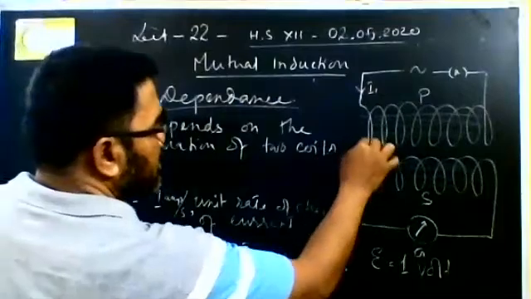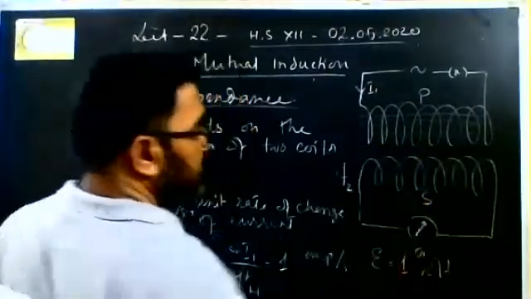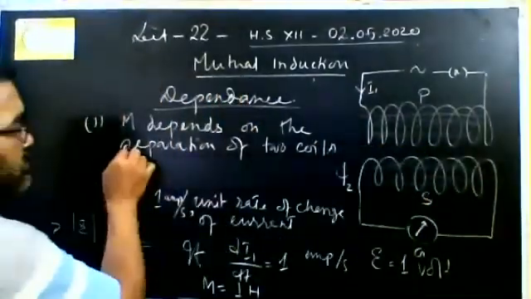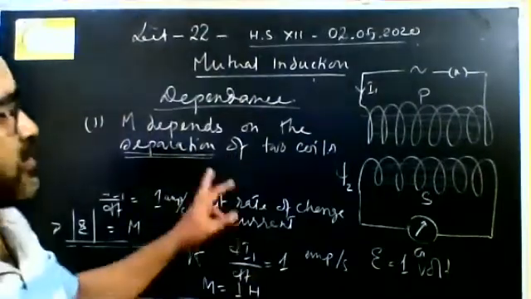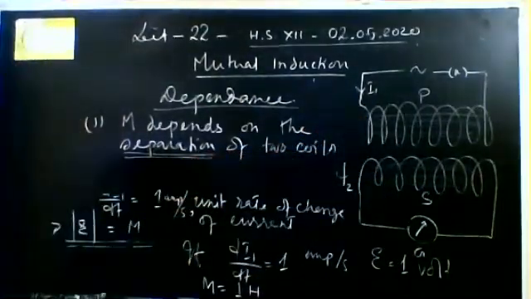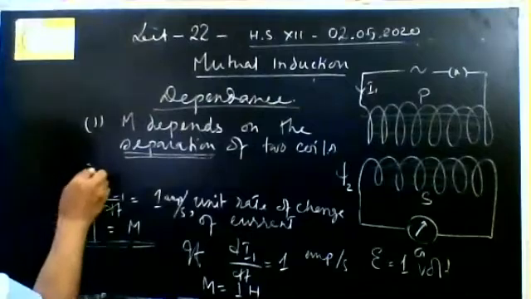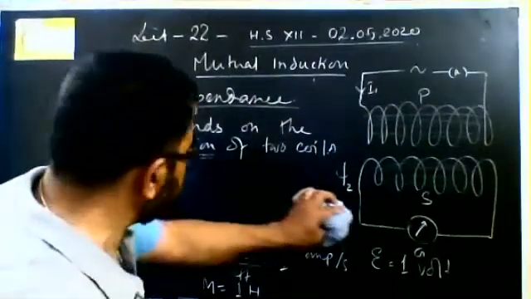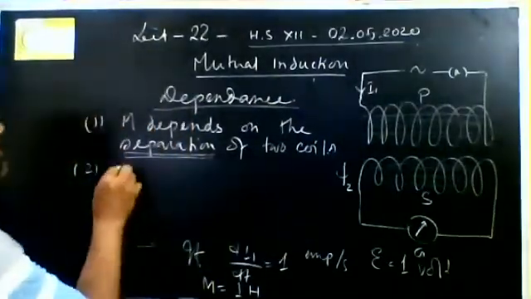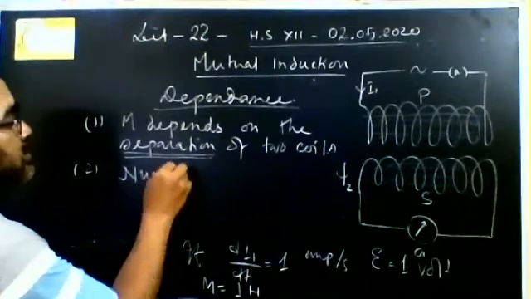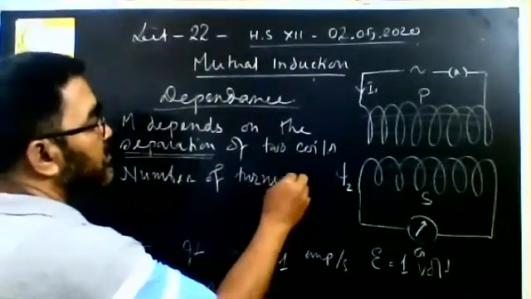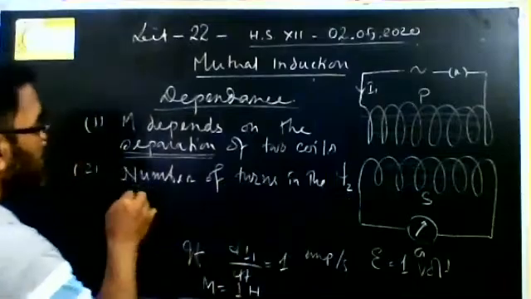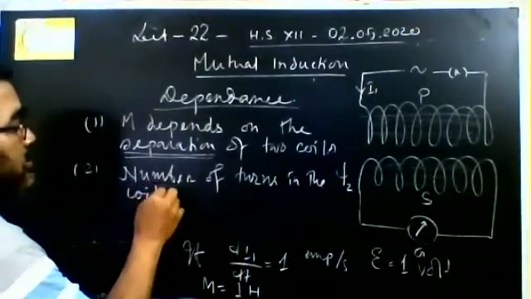So this mutual inductance of two coils depends upon the separation of the two coils. Secondly, it depends upon the number of turns in the coils.